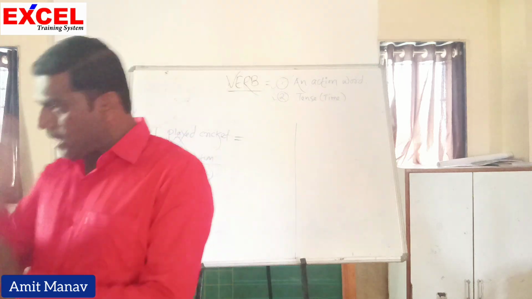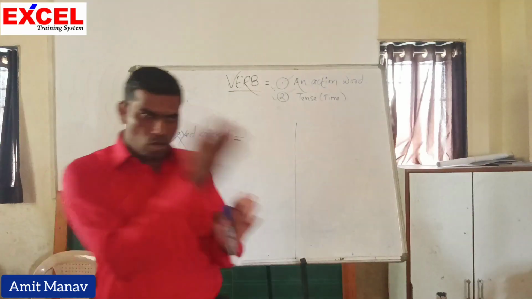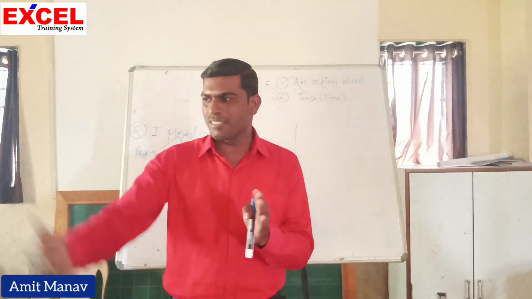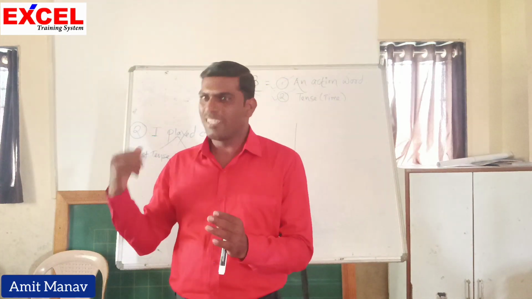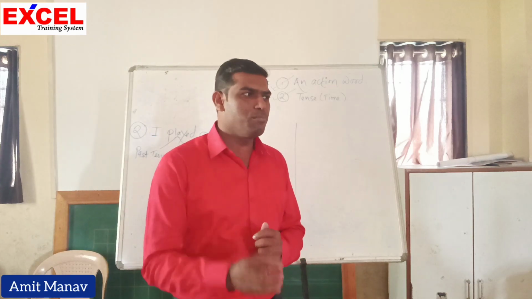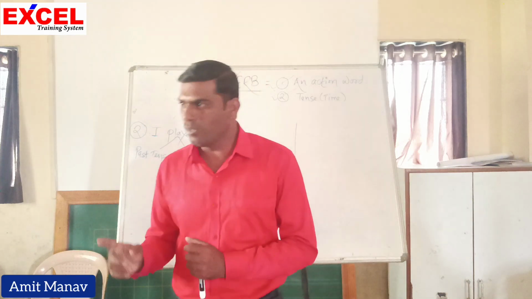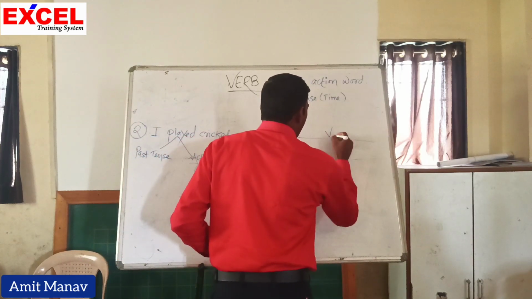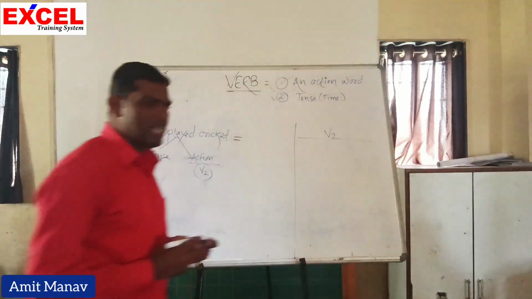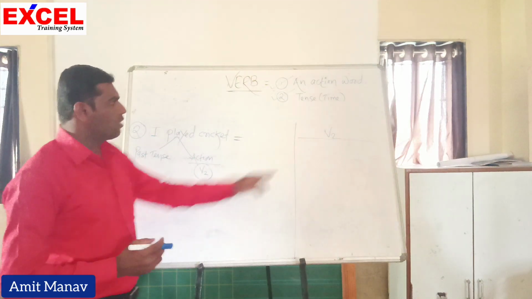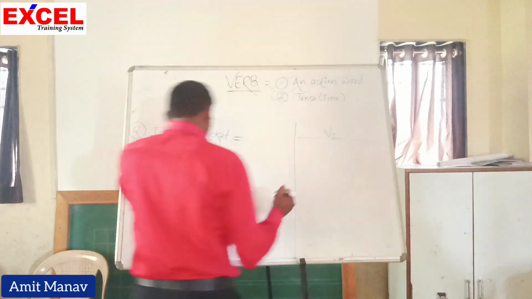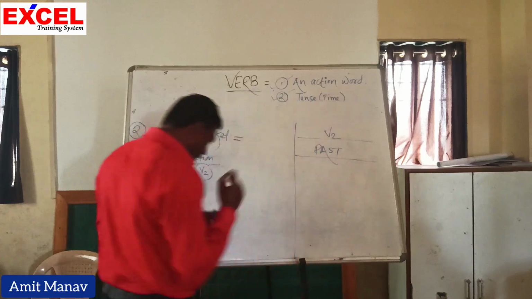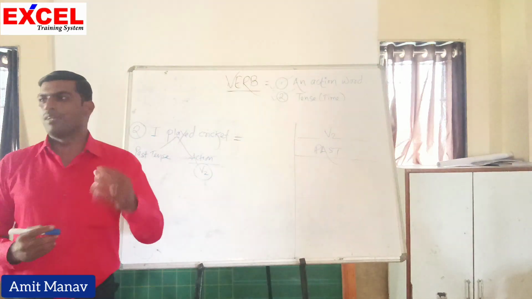So whatever the past actions, previous actions, actions that happened, and you want to narrate, talk about, or express, we use this past tense. And therefore, we call it the simple past tense. Yes or no? So this is called the simple past tense, which is used to talk about past actions. And to talk about that, we use V2. V2 indicates past.